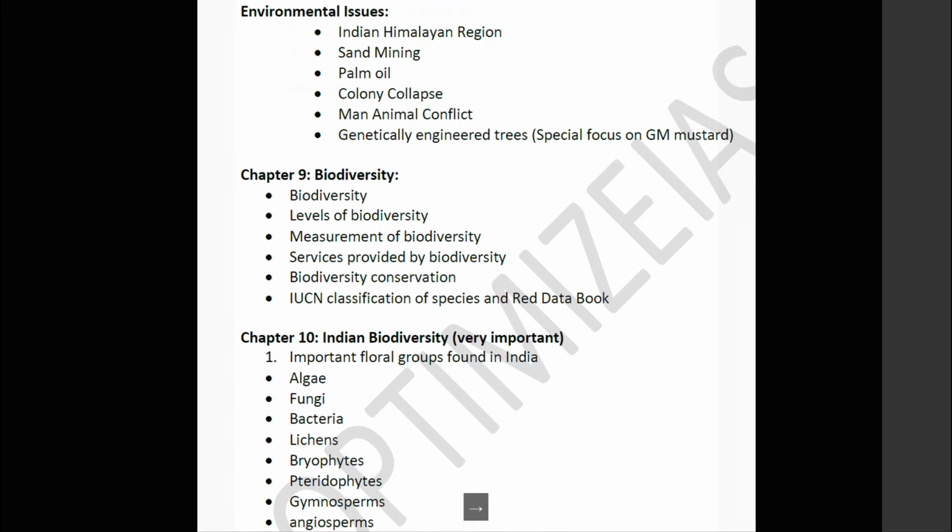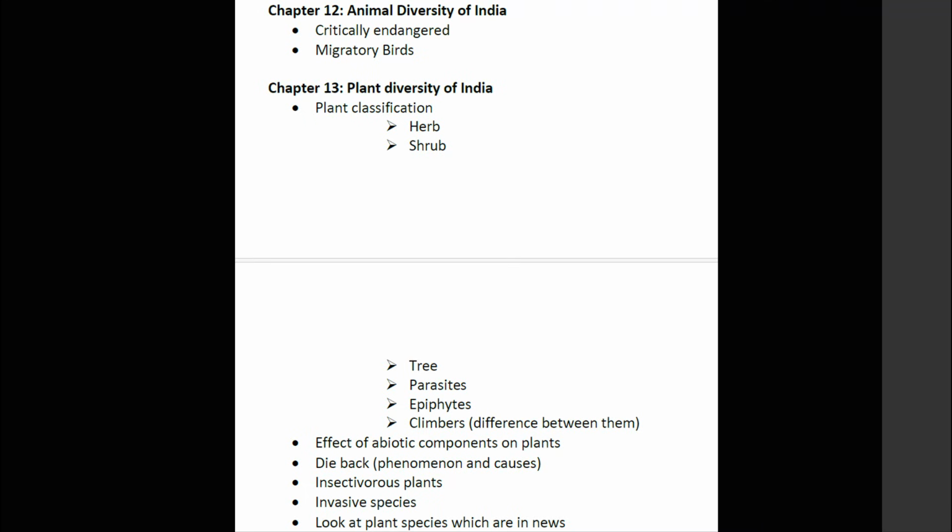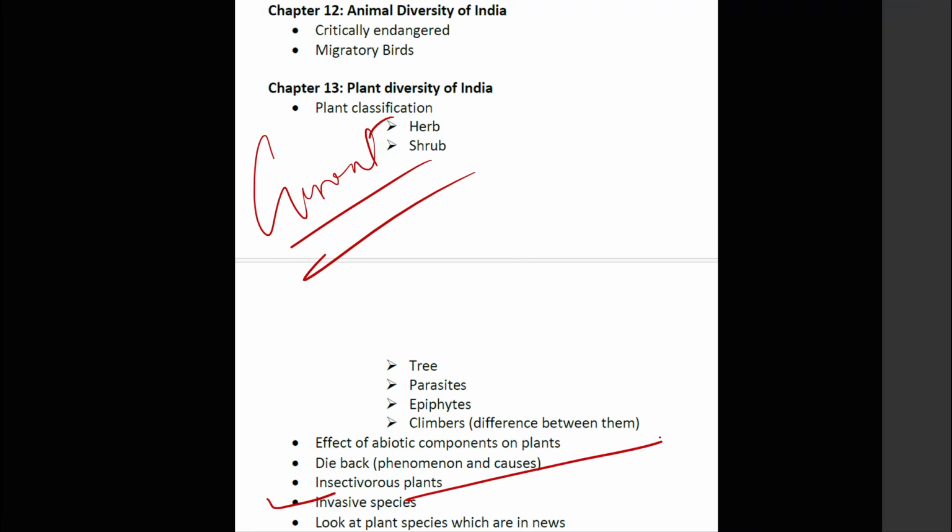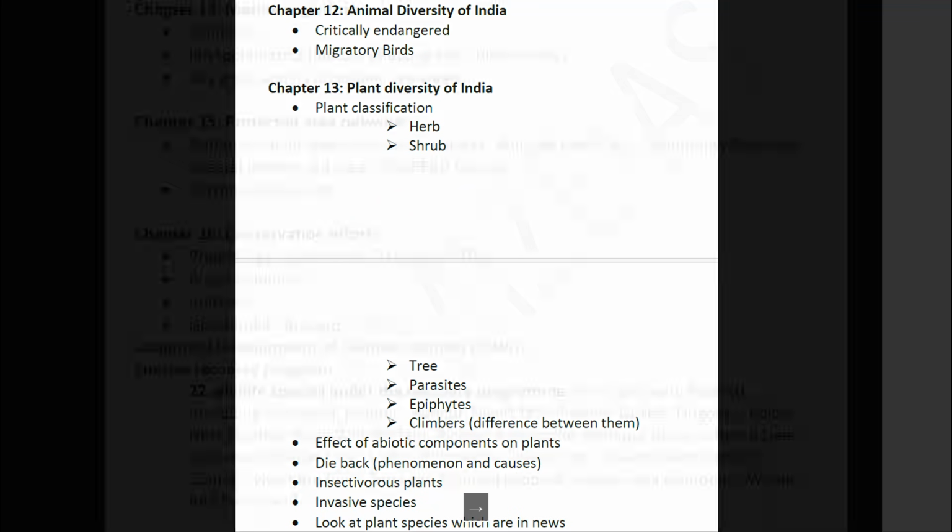Okay, Indian biodiversity, you can see animal biodiversity, plant biodiversity. This is really very tough. I will say that as far as these three chapters are concerned, focus more on the current affairs compilation, which are the species which are in news. Just focus on them. Okay, here guys, invasive species is an important theme which comes in current affairs a lot of times. So invasive species you should prepare.